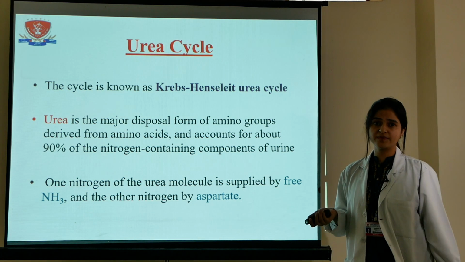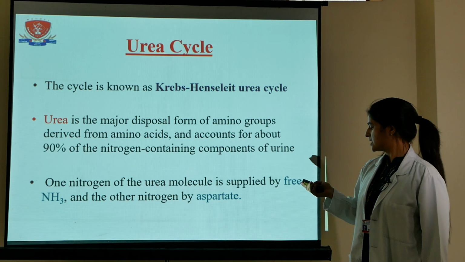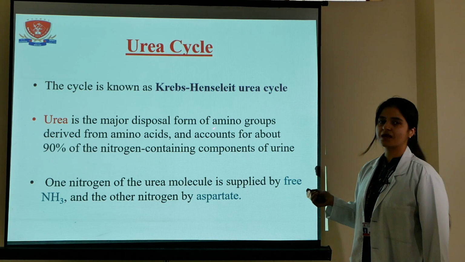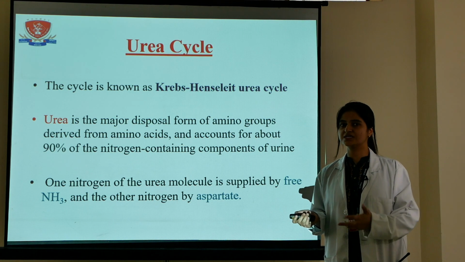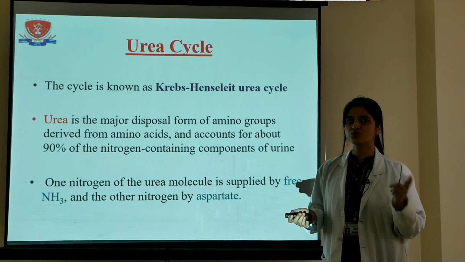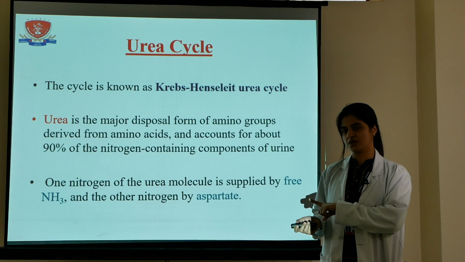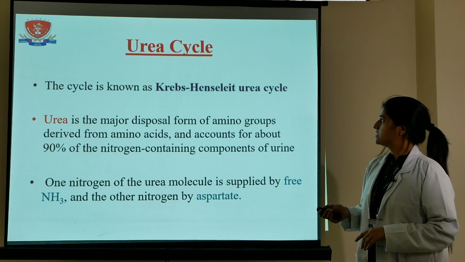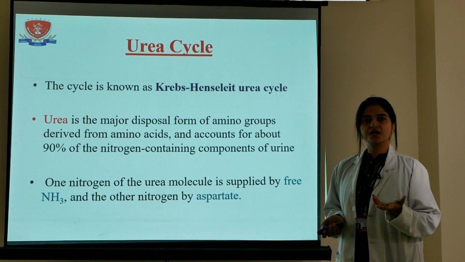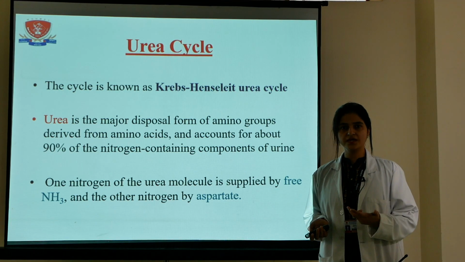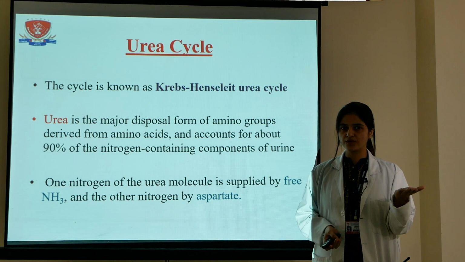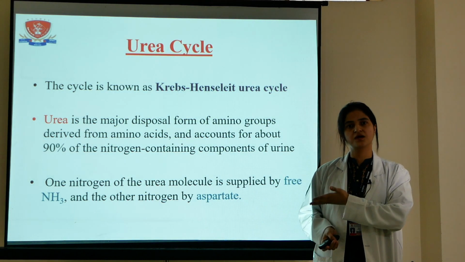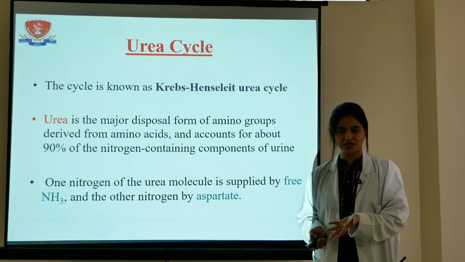Now, come to the main topic, that is the urea cycle. The urea cycle is also known as the Krebs-Henseleit cycle. So if in the exam the question comes to explain the Krebs-Henseleit cycle, you will explain the urea cycle only. Now the urea cycle occurs in the liver of our body, and the initial step of the urea cycle occurs in the mitochondria, and the remaining steps occur in the cytosol of the cell.